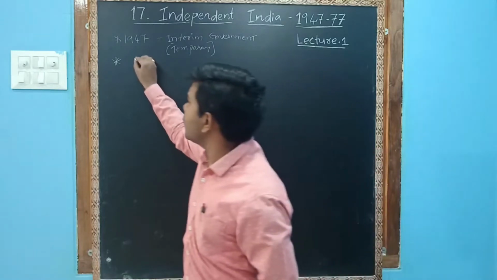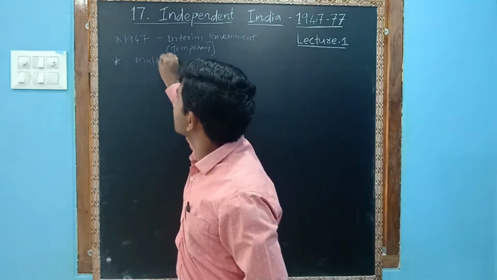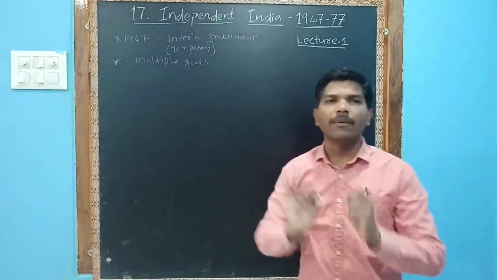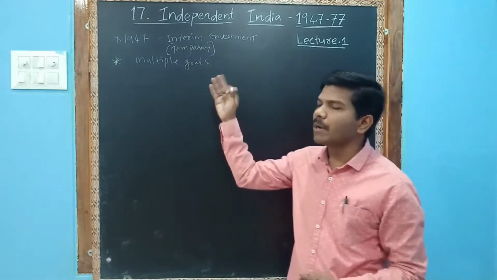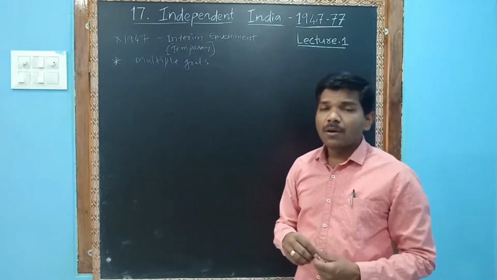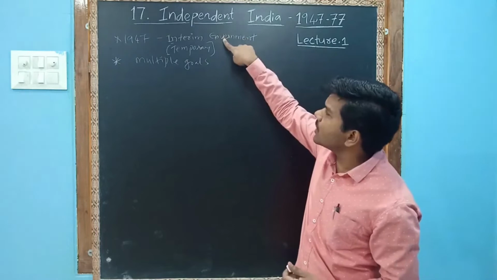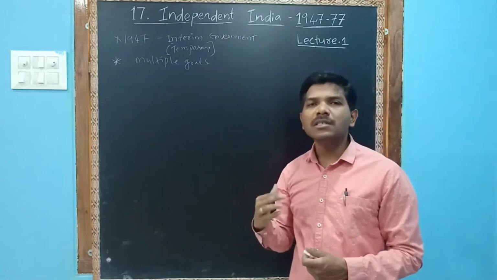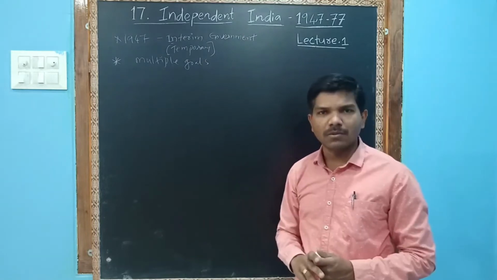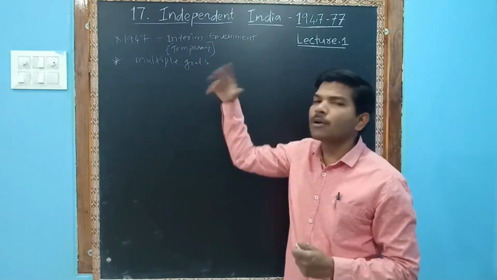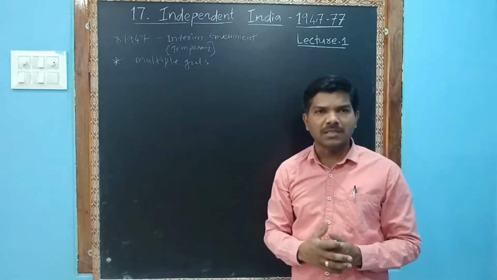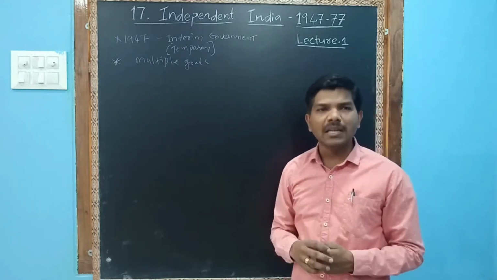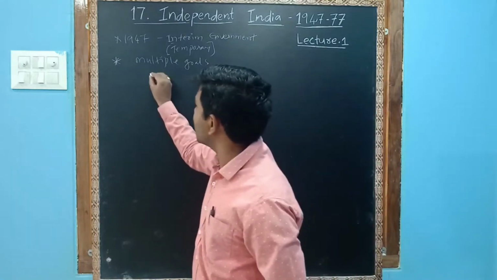There are multiple goals in front of the government, the interim government, and after the elections, the government that was formed. There are multiple challenges. A lot of challenges were in front of the government.